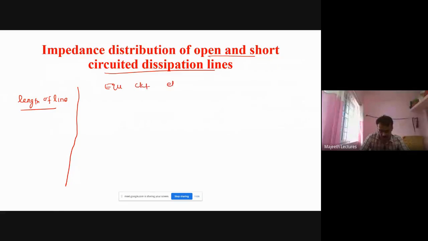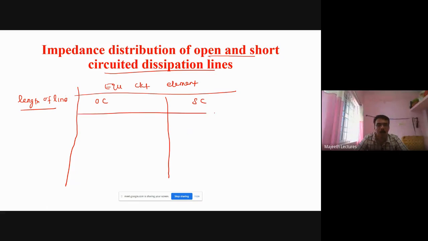This question they ask in the GATE exam and ISRO exam from this table only. I made it as a table and I make you understand very simply. Open circuit, short circuit.